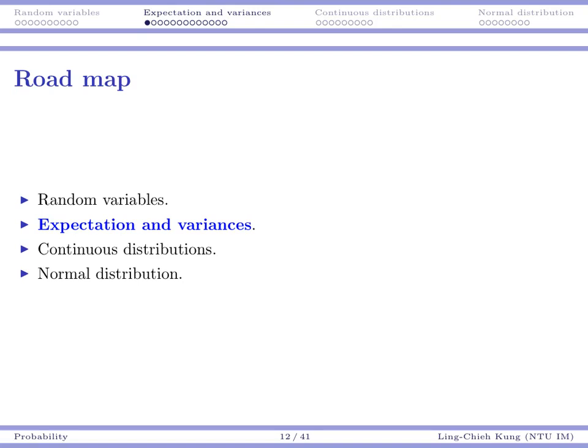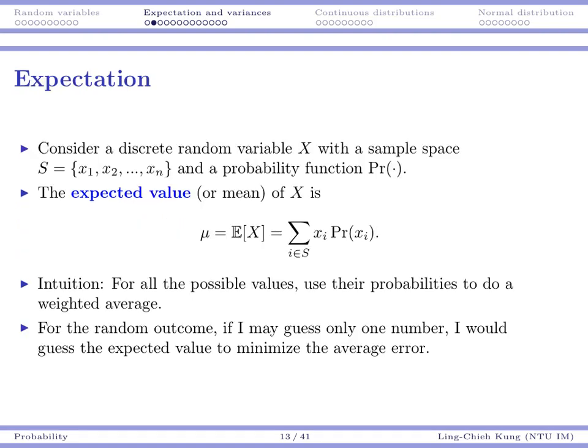Okay, next we will talk about the expectation and the variances. So let's first talk about expectation. Expectation is about when we have a given random variable, how do we expect that to happen? There are several possibilities, and if we can only use one number to guess what's going to happen, we won't have a number, and the expectation is one number.